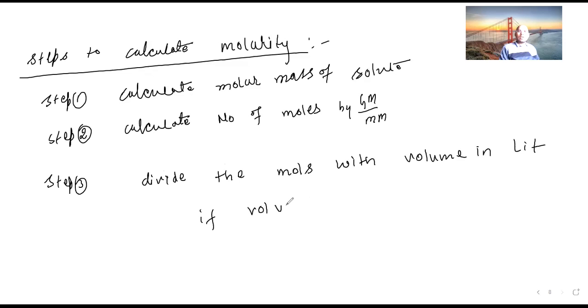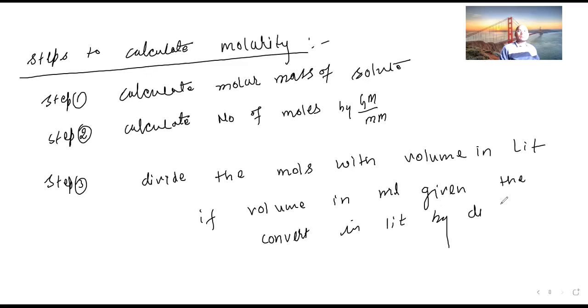What will you do? Convert it to liters. How will you convert? Divide by 1000. Convert to liters by dividing by 1000.